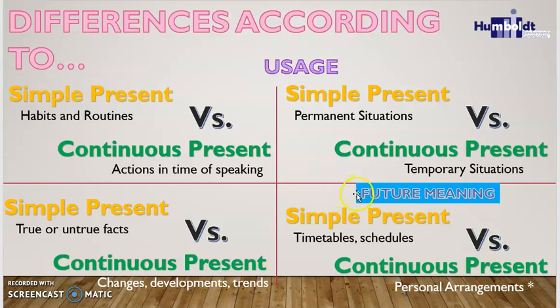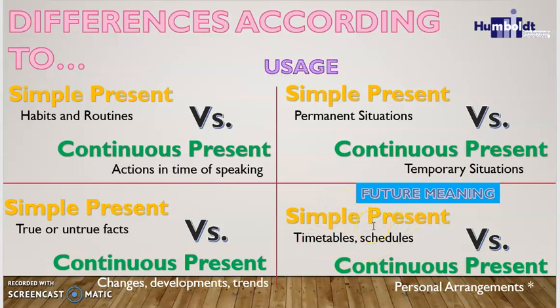Right? Also, you need to take in mind that we can use the simple present and the continuous present in a future way. So this is the future meaning characteristic. This is a kind of exception in this topic. So when you're referring to timetables or schedules, horarios y cronogramas, you can express a sentence in future using the simple present.